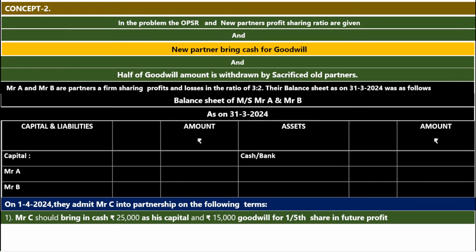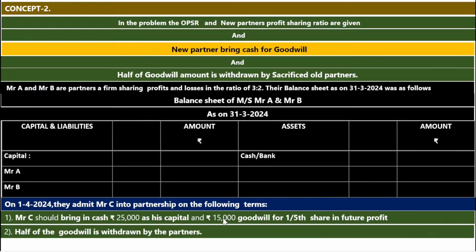Adjustment number 1. Mr. C should bring in cash rupees 25,000 as his capital and rupees 15,000 goodwill for 1/5 share in the future profit. Here new partner brings the cash for goodwill. Next, half of the goodwill amount is withdrawn by the old partner, means sacrificed partners. Half of the goodwill amount is withdrawn.